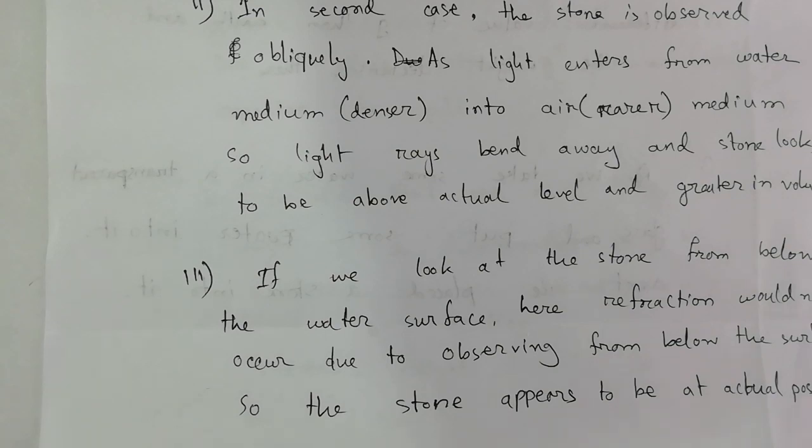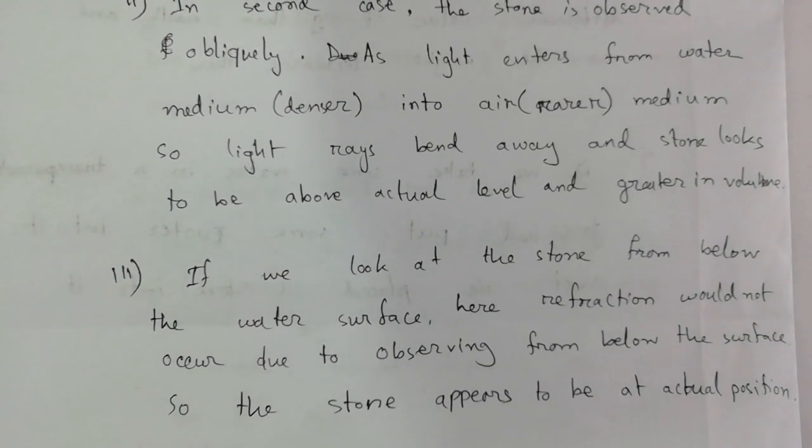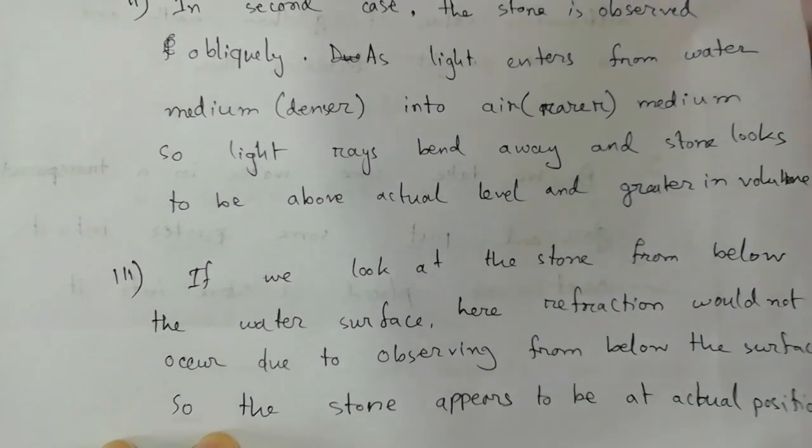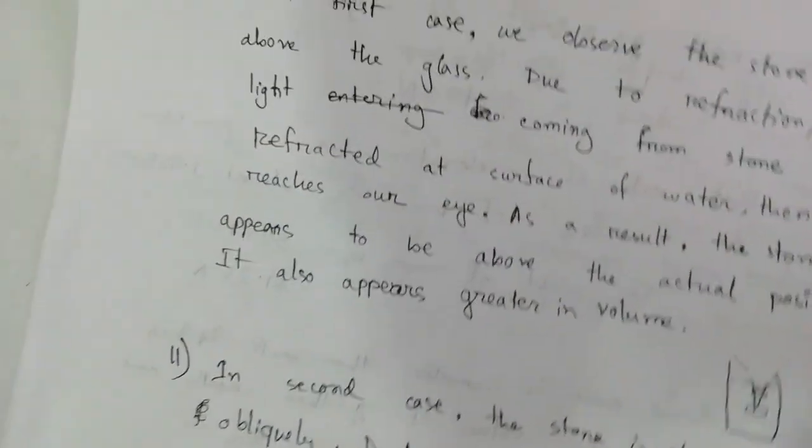In that case, the refraction will not happen like in the first case, because you are watching directly from inside the glass, and so the rule is not the same in this case. So you will see that the object is almost of the same shape and size and in the same position where it actually is.